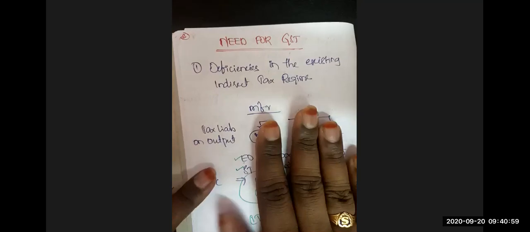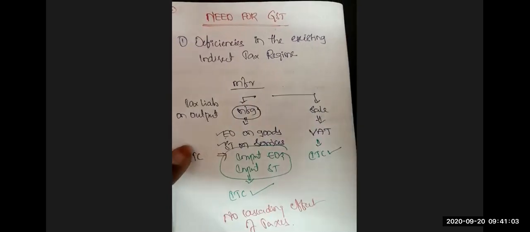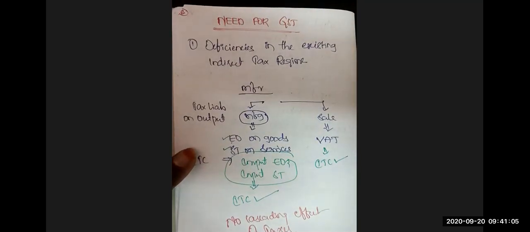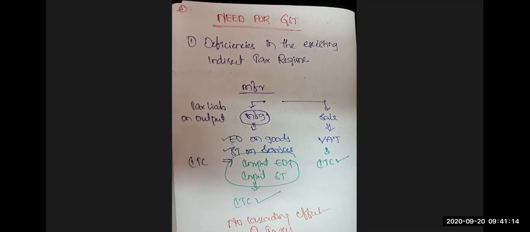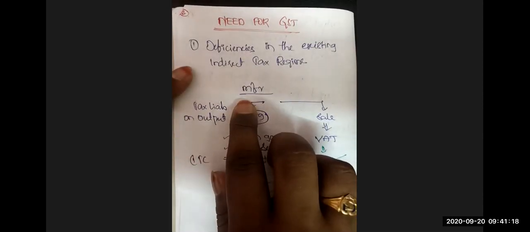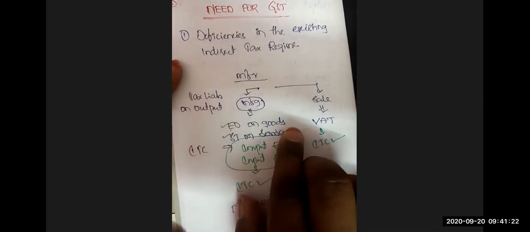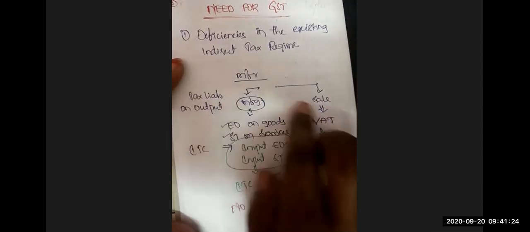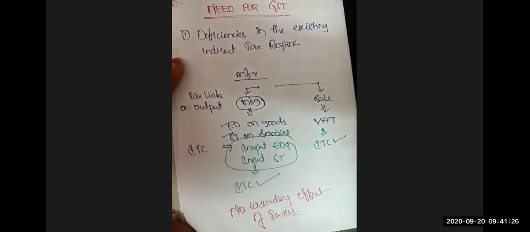Need for GST. So why was GST introduced? The first reason, what I've told you right now, is the deficiencies in the existing indirect taxes regime, the drawbacks in the existing taxation system. If you look at the manufacturer stage, excise duty on goods and service tax on services, both he can avail as input tax credit.